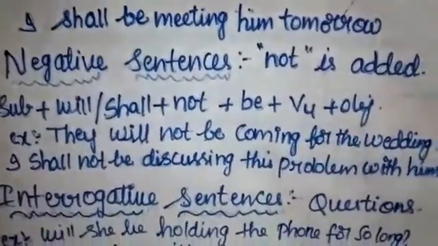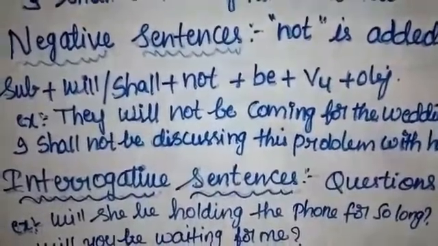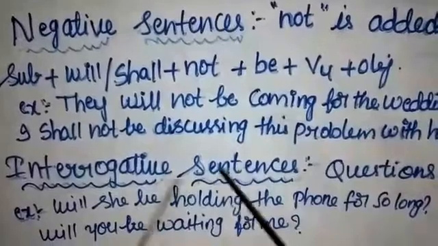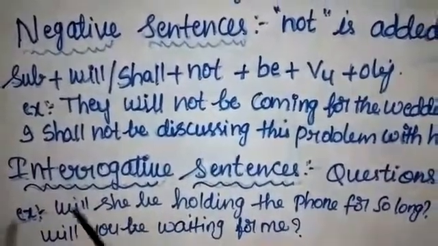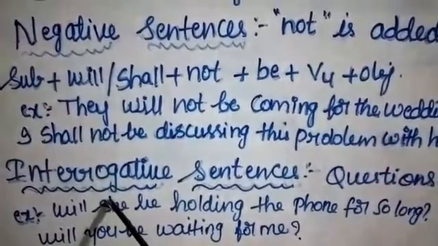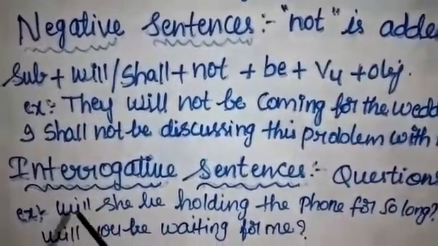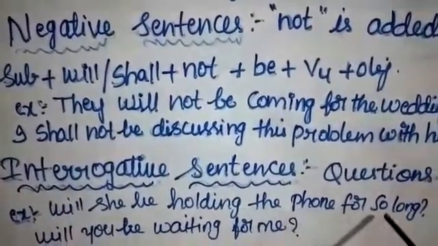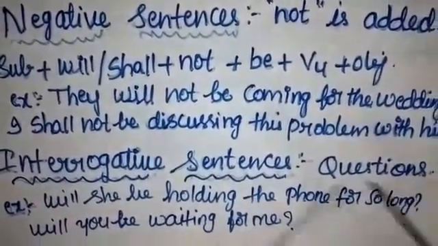Now interrogative sentences. Interrogative sentences means questions, as I have already told you. For these interrogative sentences, the helping verb comes at the beginning of the sentence, followed by the subject. For example, will she be holding the phone for so long? Question mark at the end.